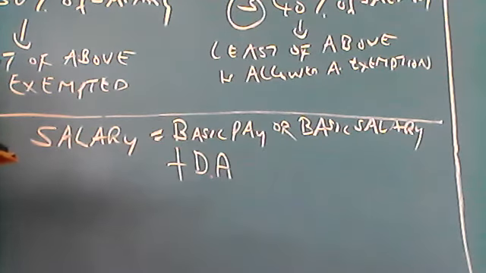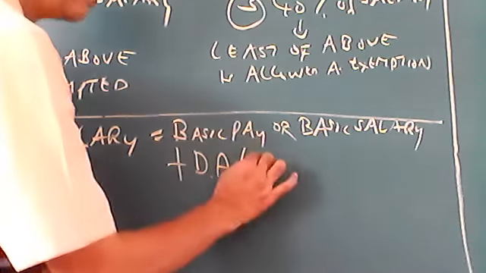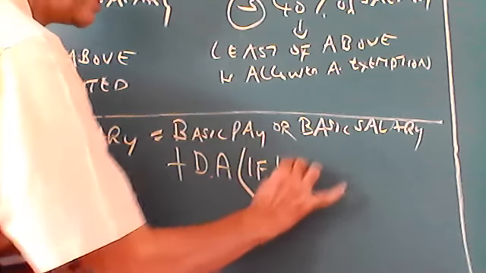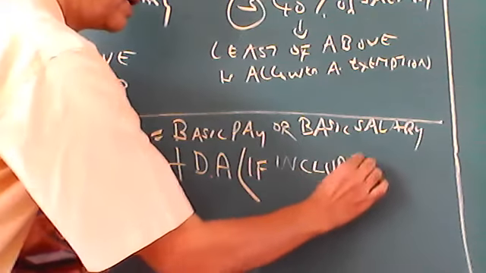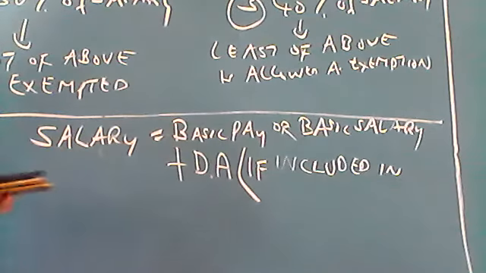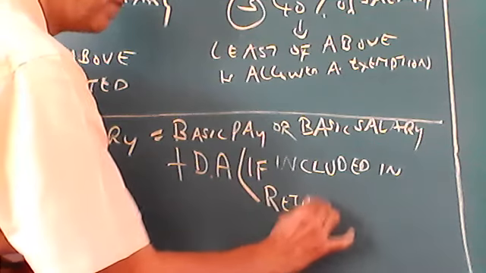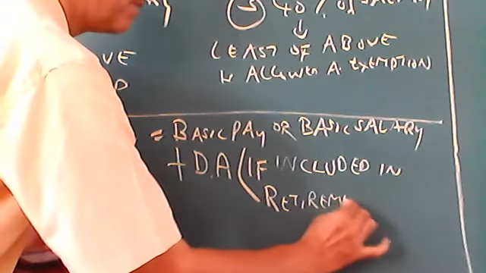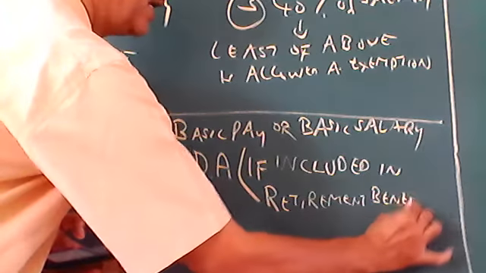When you take DA, you take it in brackets: if included in retirement benefit, then you have to add it.